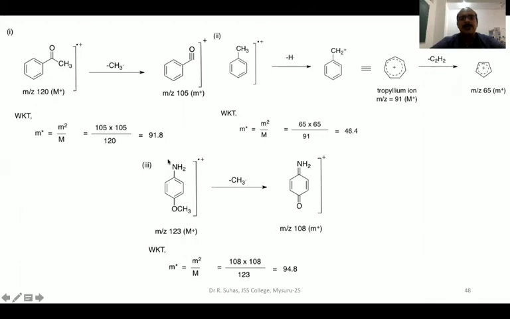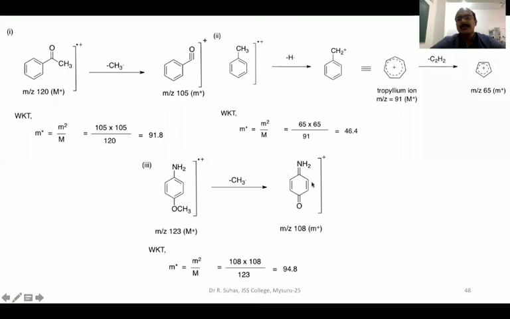Another example we will take, this is para-methoxyaniline or para-aminoanisole. In both ways we can call this. You hit this with electrons to form a molecular ion, and this is the mass of the molecular ion, 123. So the process of fragmentation takes place now. The molecular ion will lose a methyl to form a daughter ion. This is the daughter ion whose m by z is 108. So this is capital M and this is small m.